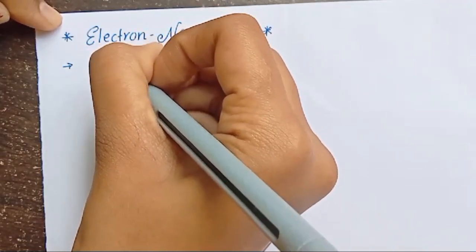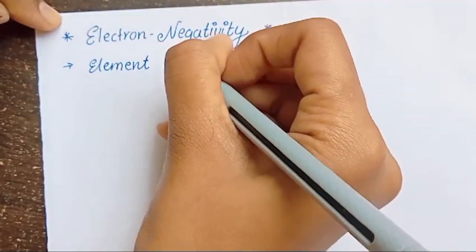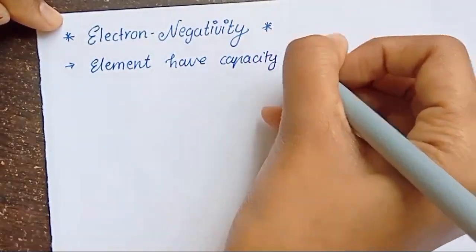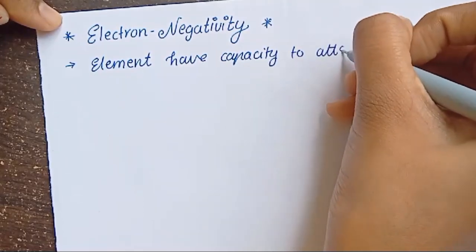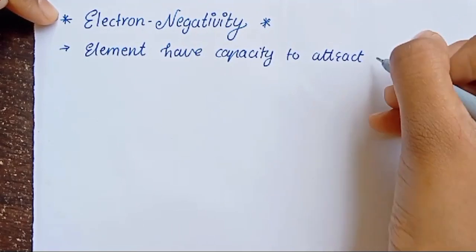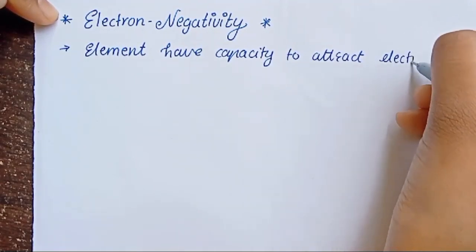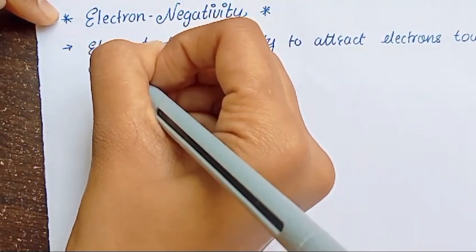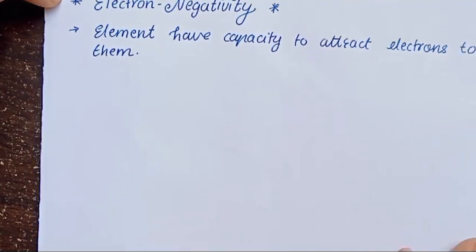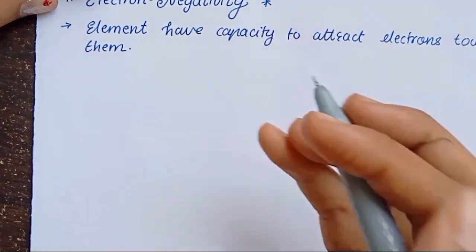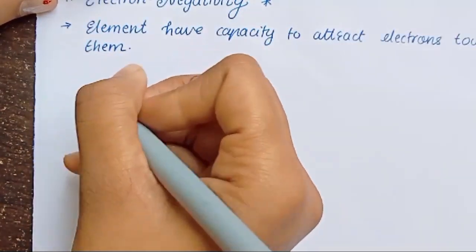It means elements have the capacity to attract electrons towards them.